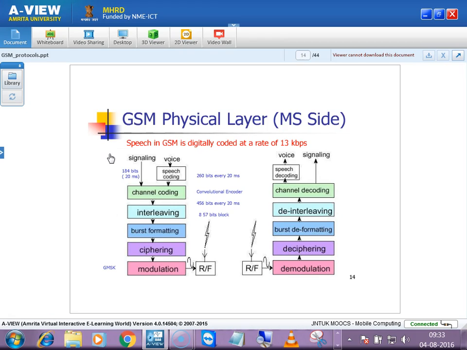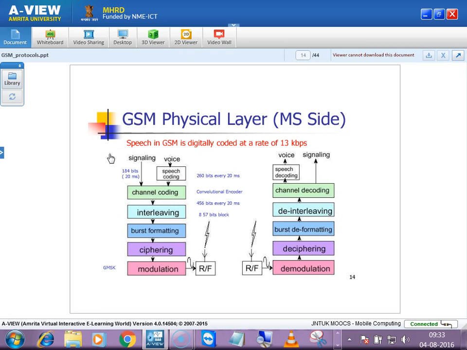So for ciphering also we have algorithms. In 4G we'll be using AES, SNOW 3G, and ZUC. In the previous slide, I mentioned the algorithms used by GSM. Ciphering is nothing but encryption with some other data. When you encrypt, even though someone peeps in and decodes the data, they'll be unable to decode it since they don't have the corresponding key. That is ciphering, and after ciphering comes modulation.